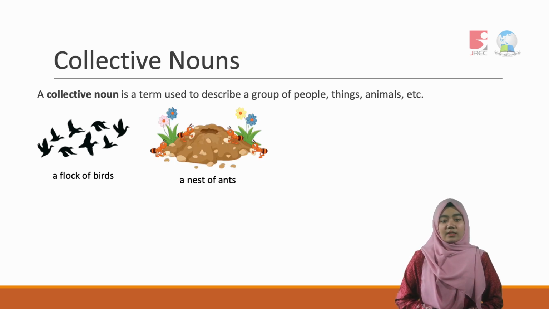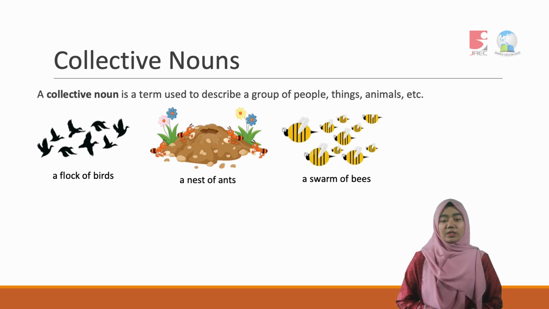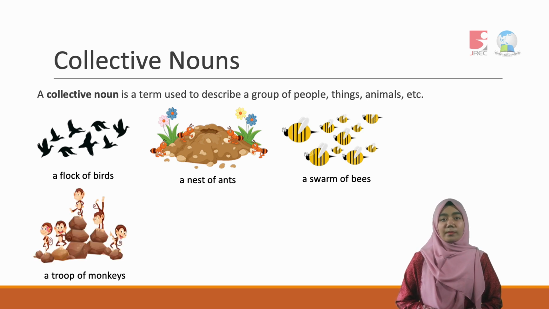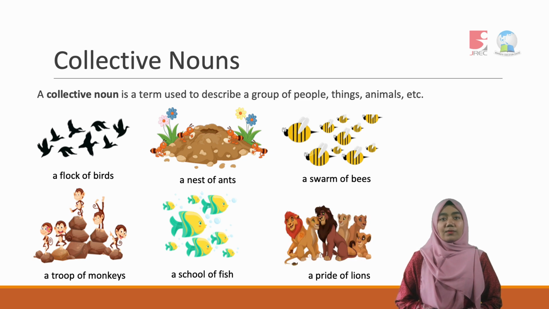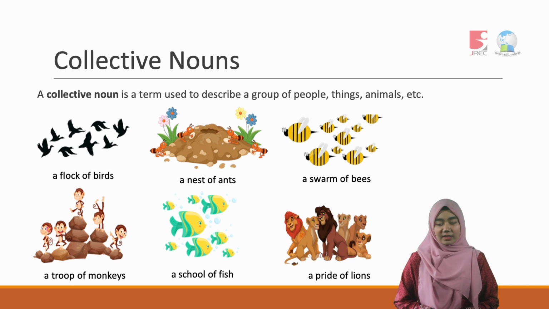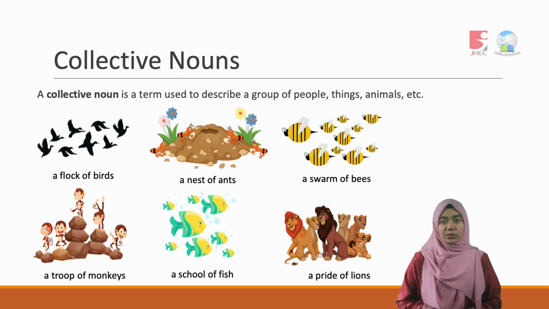Next is a nest of ants and a swarm of bees. Besides that, we also have a troop of monkeys to show a group of monkeys, a school of fish, and also a pride of lions. So those are examples of collective nouns that you may use for animals.